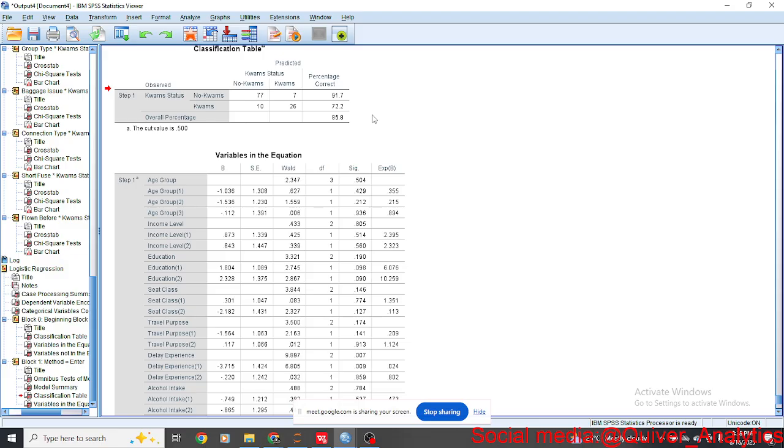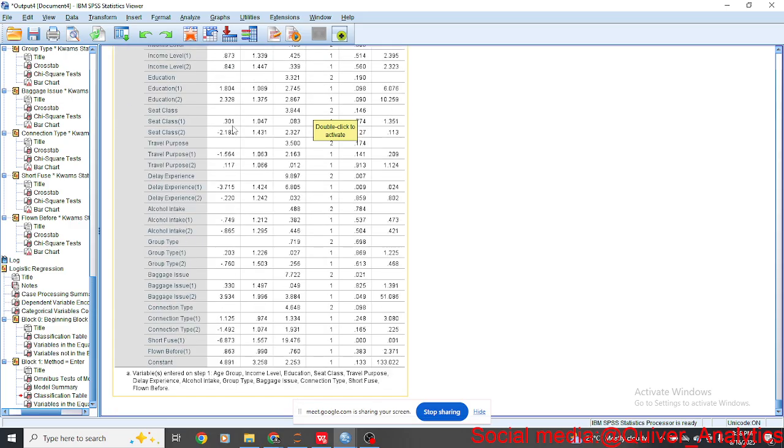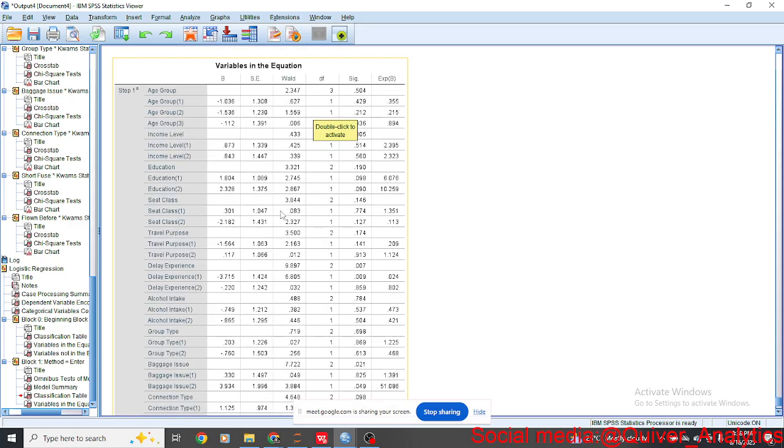All right, so looking at the details of the outcome, these are the details of the model. Now we have the age group, and the sig value is 0.5. Remember, the rule of thumb is that it has to be less than 0.05 for us to say that yes, age group can predict whether a person is chaotic or not.